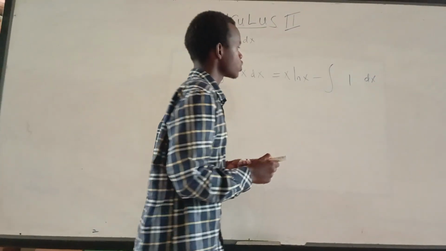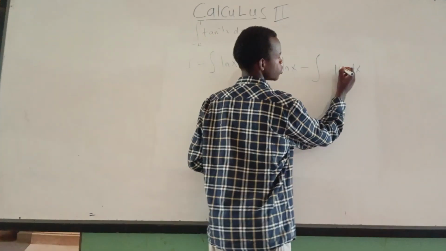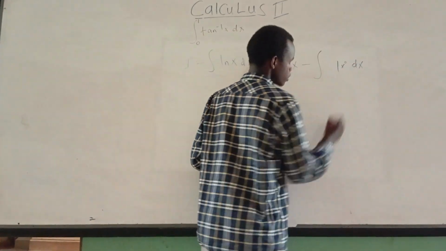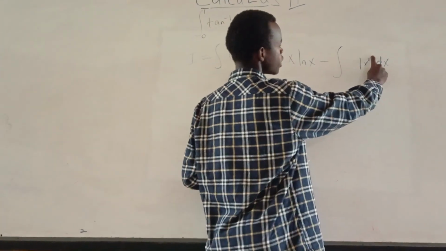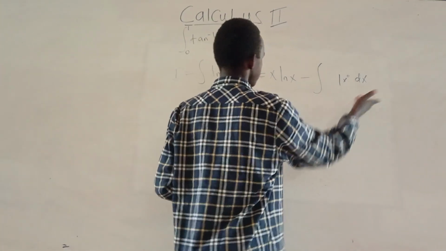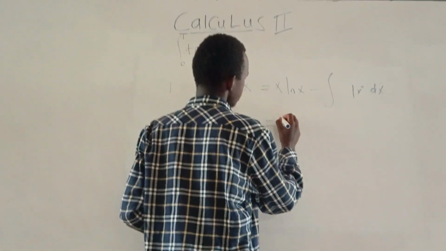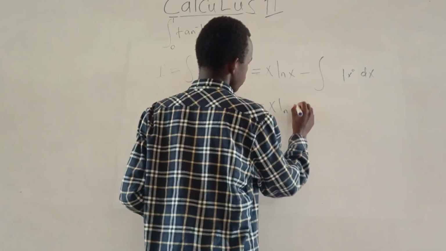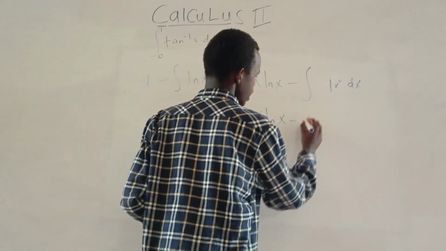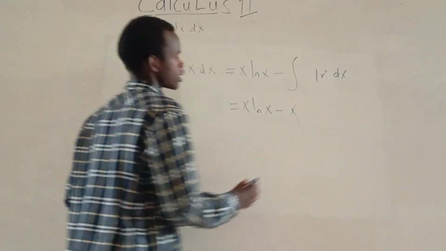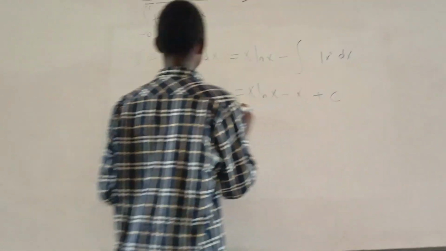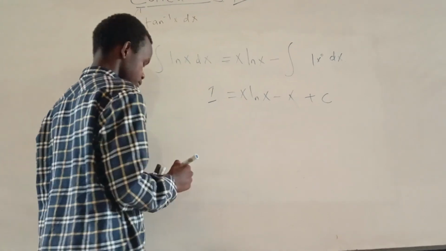dx. And as I told you, this is just the same as x to the power 0. So just add 1 to the power and divide by 1, so it's just x. So our answer is x ln of x minus x plus a constant of integration. So this is your answer.